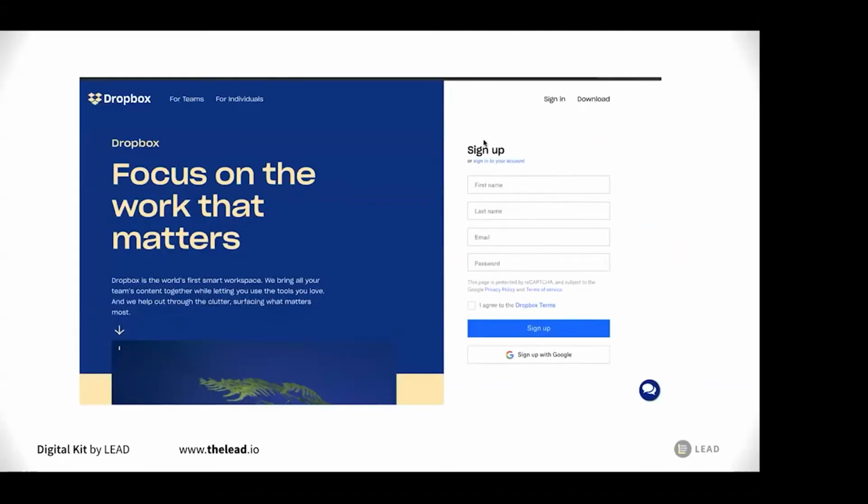Another example, I know a lot of you use Dropbox as well. Now, Dropbox also has a great landing page. When you come on this page here, what can you do, right? Do you read about Dropbox? No. You basically sign up and get started immediately, right? So that's what the landing page is.